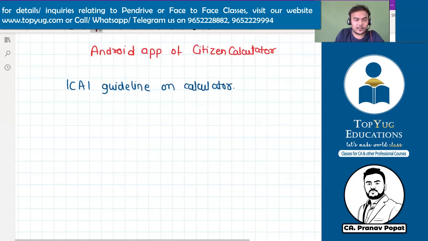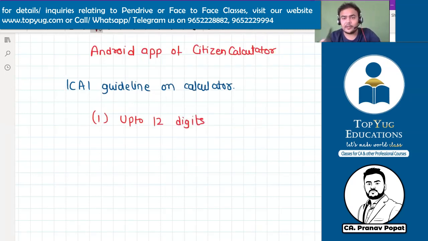First, they said up to 12 digits. In a calculator, there are different limitations. Like in this, you can see 12 digits written here. It means up to 12 digits you can write, 1 1 1 1 1 1, up to 12 digits. So only up to 12 digits is allowed. First thing, this is the ICAI guideline, so be careful about it.